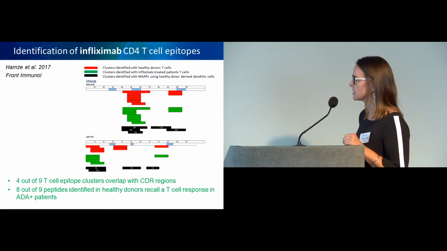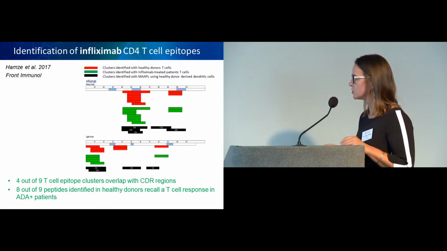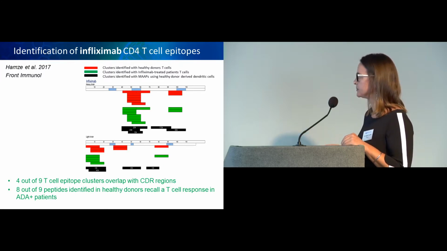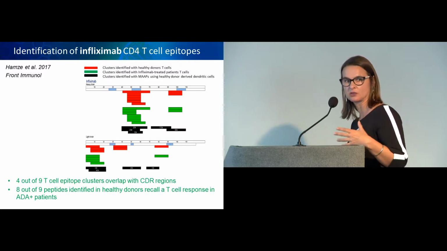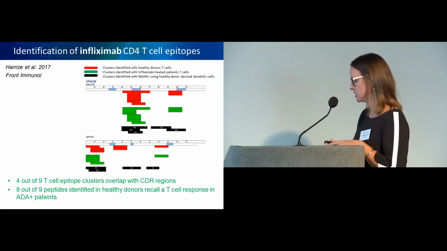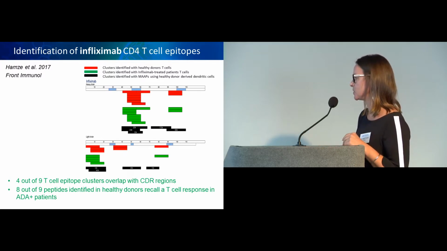And just to mention here, as we already discussed, the MAPS assay can also be over-predictive. You can have peptides that are presented, but they don't have a T cell repertoire. So this illustrates, I think, nicely that we need to go all the way and look at all the different assays, put the results together, and narrow down which are really the T-cell epitopes.